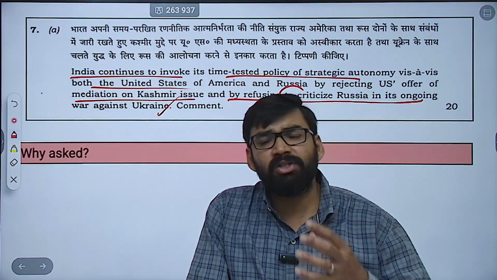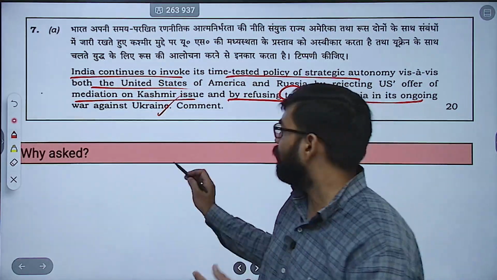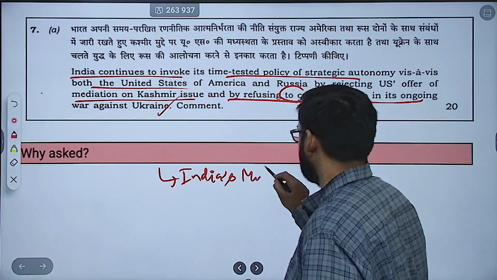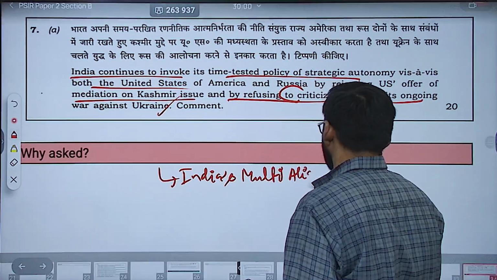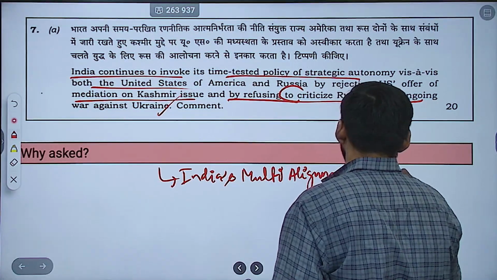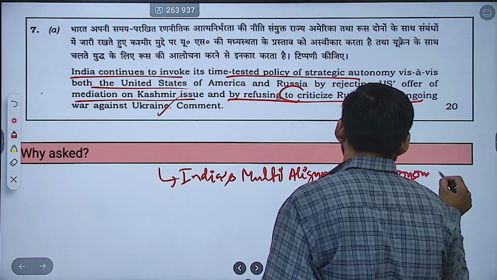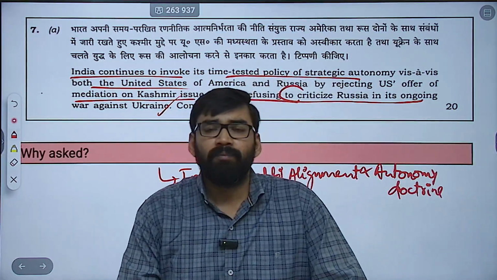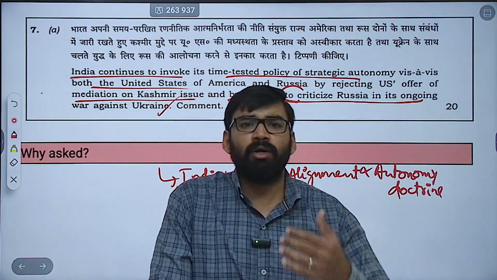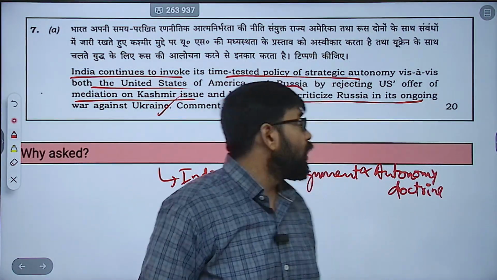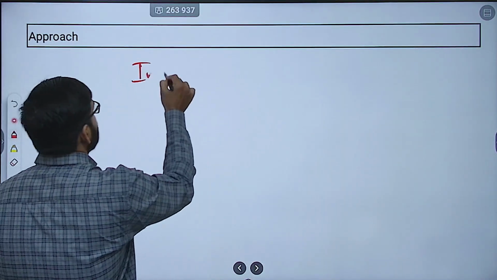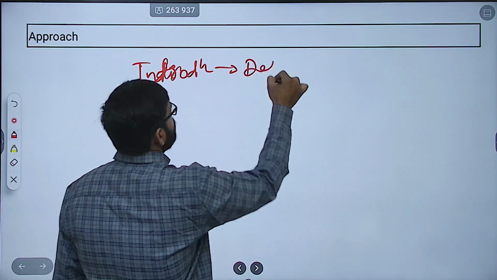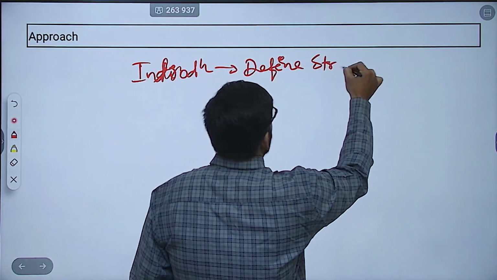So this is something related to India's multi-alignment and autonomy doctrine in global order. So what should be the approach? First, you can introduce your answer in introduction. You can define strategic autonomy.